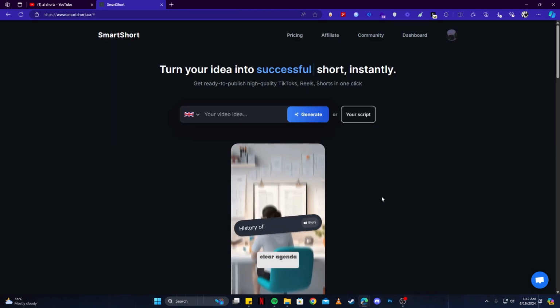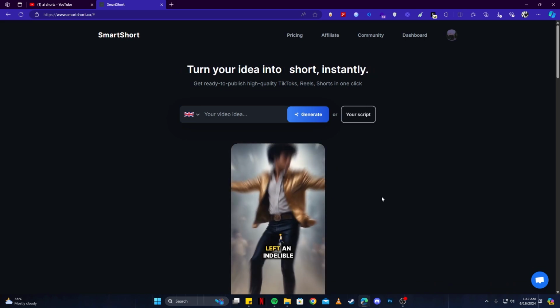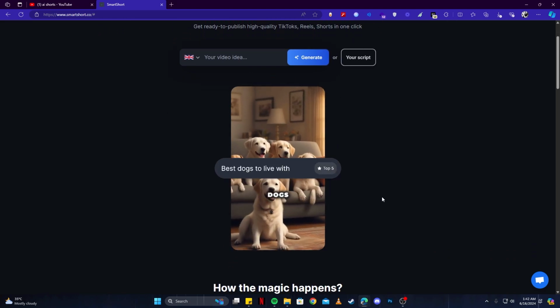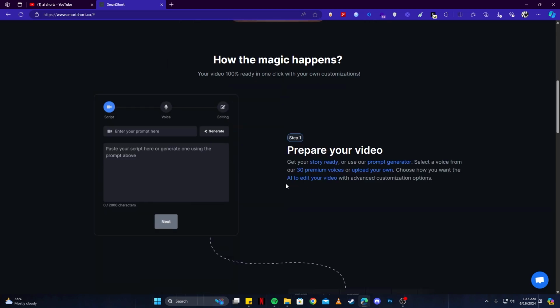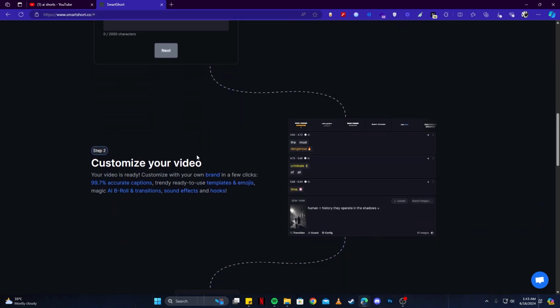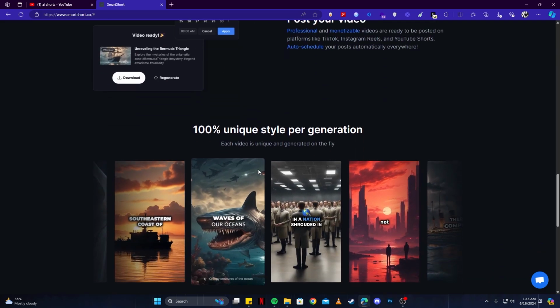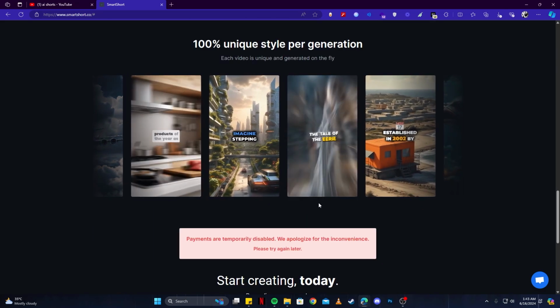And once you're logged in, you can see there is a crazy looking homepage they have with a nice and well animated short playing in the middle. And here, if you scroll down, you can also see the steps that they have written to generate the shorts. For example, here they said prepare your video, and then they're saying to get your story ready. So this is a really nice approach here. You can see the steps and they're guiding you how you can use their tool and utilize the best of their services.